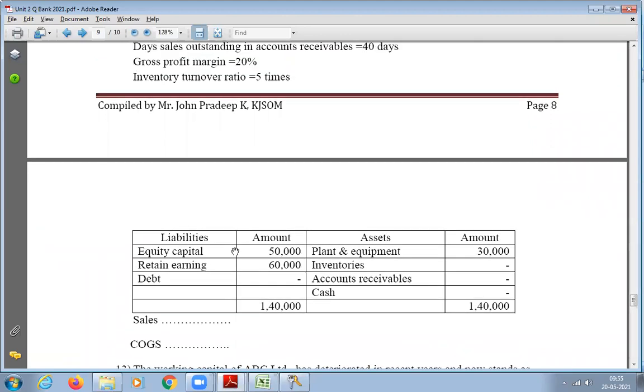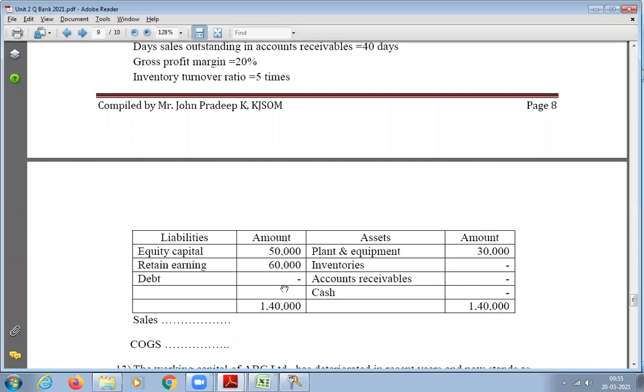One more beautiful thing is he has already given you the data also here. Very few things you have to find out. Equity he has given, retained earnings he has given, total also he has given you 1.4 lakhs. Then equipment he has given, then total asset also 1.4 lakhs.